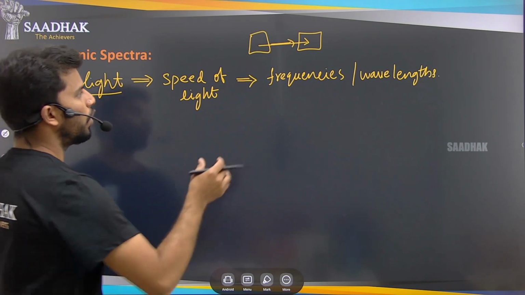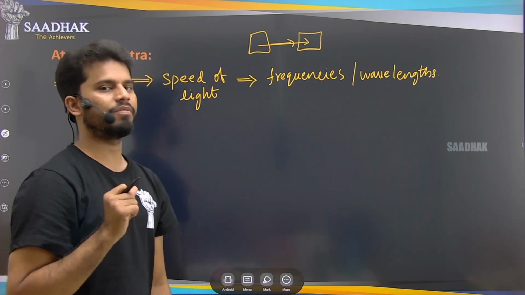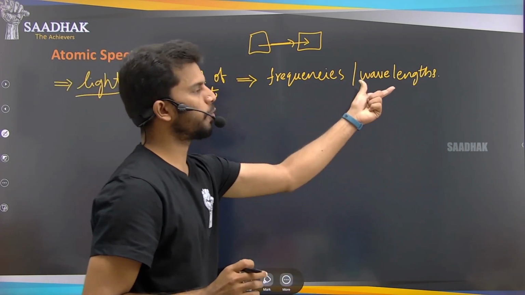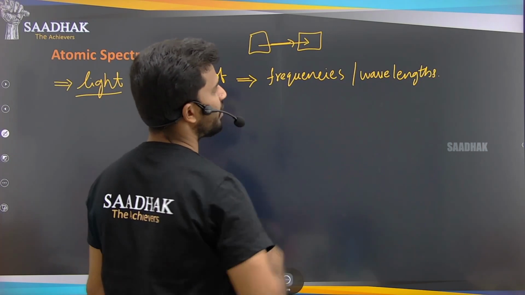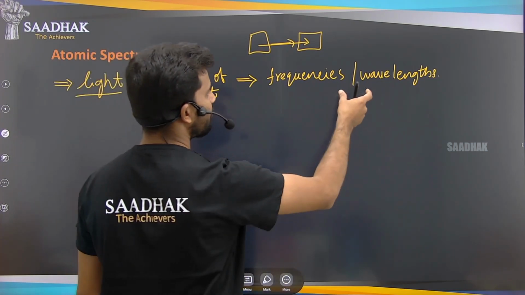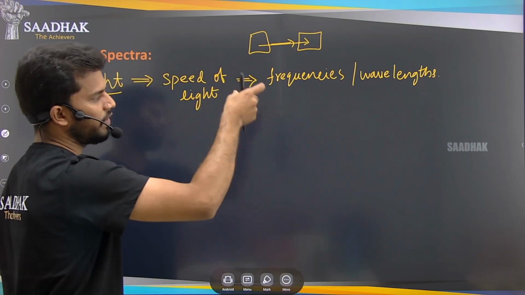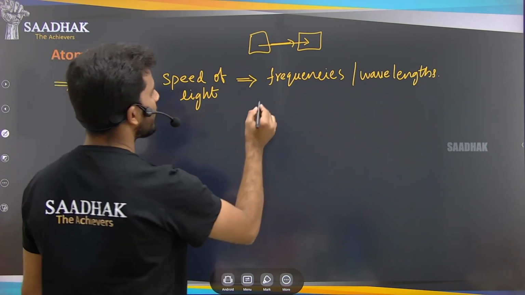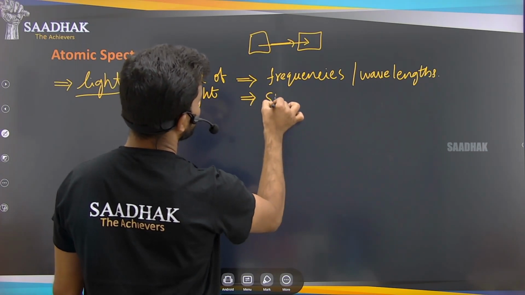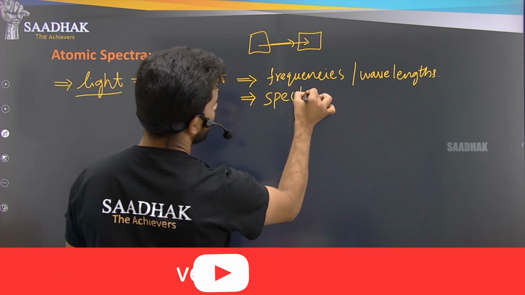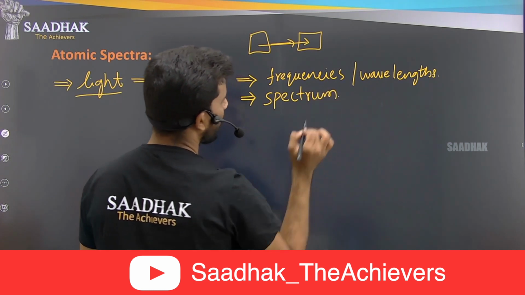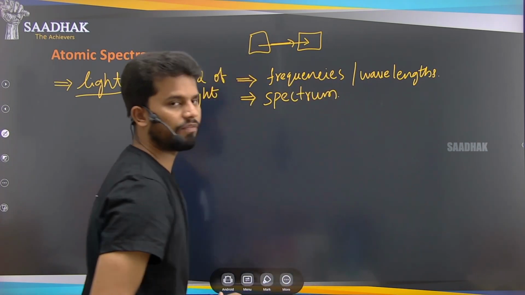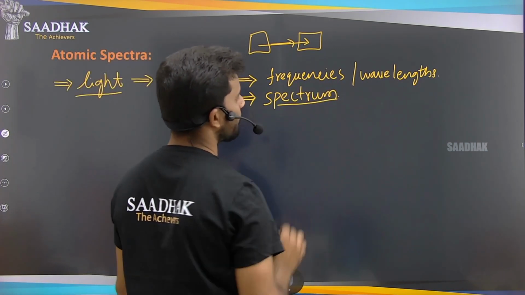In previous lecture we have learned that frequency and wavelength, if these two properties have many different values, or the light is having all the wavelengths or all the frequencies, then we call that the spectrum. What is a spectrum? If any light or any radiation has all the frequencies or wavelengths, then we call it the spectrum.